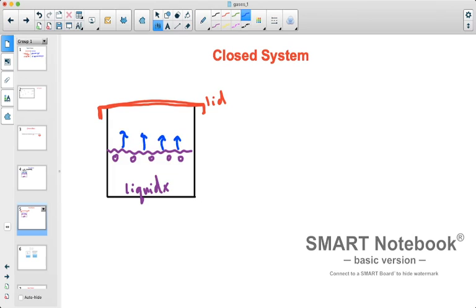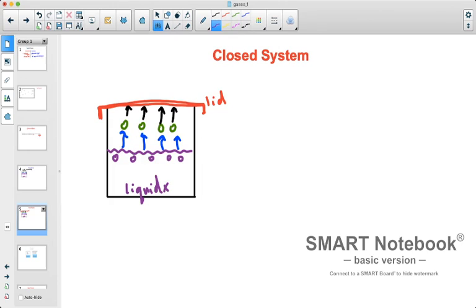And when they evaporate off the surface of the liquid, we now have our vapor. So these are our vapor particles as well. Now, something happens in a closed system that's different from an open system. These vapor particles eventually want to travel out, just like they did in the open system. But here, unfortunately, we have a physical barrier, which happens to be that lid. So the particles actually get trapped on the lid and turn back into a liquid particle.